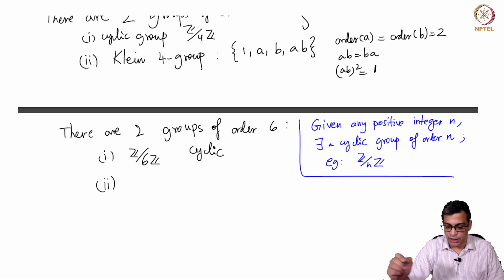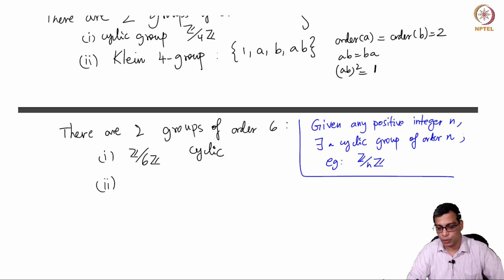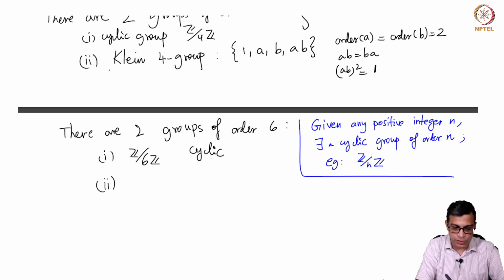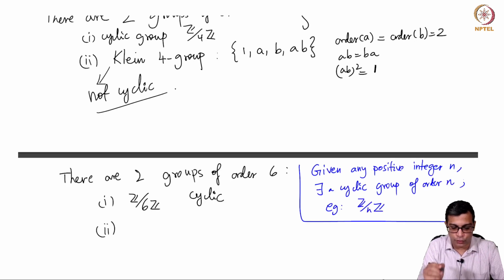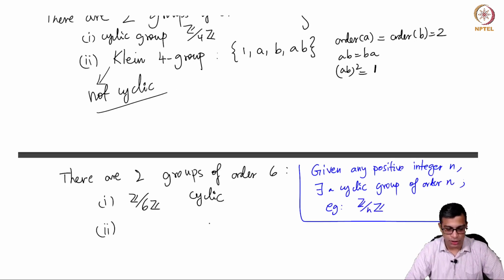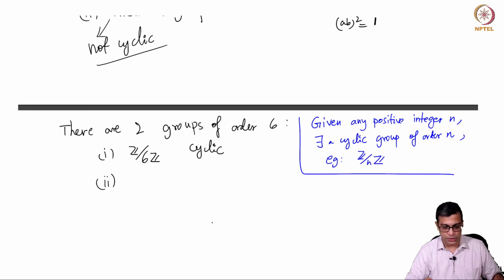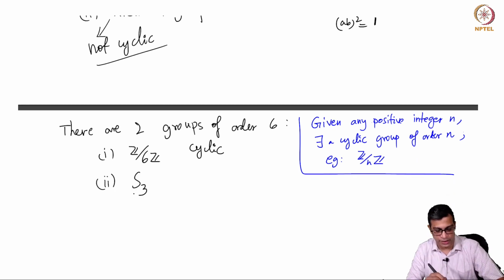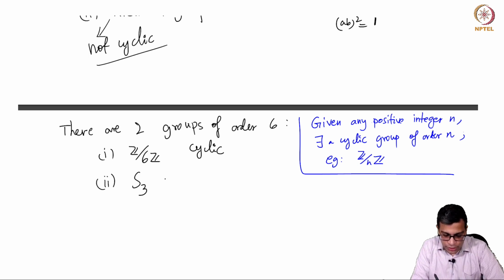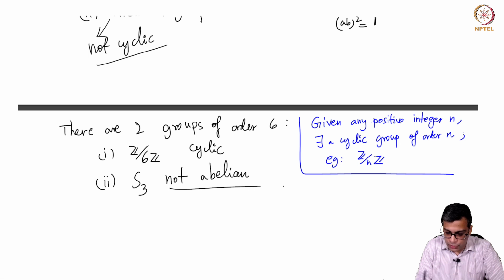But in some cases there are more groups. For example, the Klein 4 group is not cyclic, right. So, this is not cyclic. Any two cyclic groups of the same order of course are isomorphic. So, here the Klein 4 group is not cyclic, but abelian. But if you go to order 6, in fact, S3 is not only not cyclic, it is not even abelian. And now that gives me a chance to